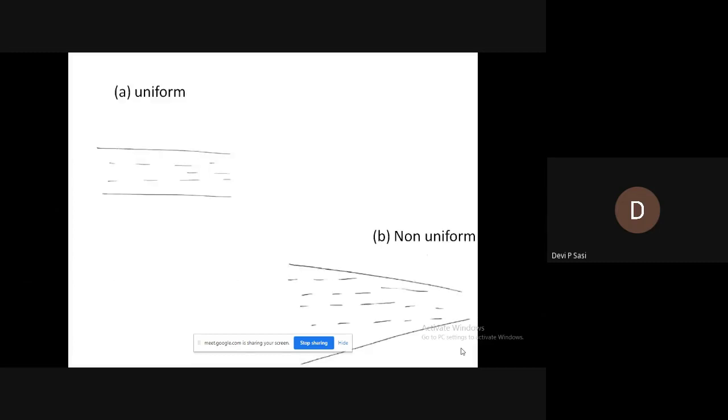Here in the figure you can see uniform flow and non-uniform flow. Here you can see that the velocity does not change with respect to space. But for non-uniform flow, you can see that the velocity changes with respect to space.